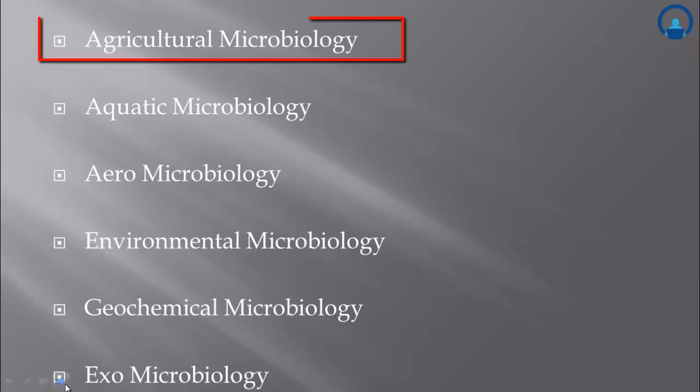Next branch is known as agriculture microbiology. This is a very important branch in the field of agriculture. In this branch, the role of microbes in agriculture is studied from the point of view of both harms and usefulness of microorganisms. Many microbes, fungi, bacteria, and viruses cause a number of plant diseases. Use of microbes as biofertilizer and several other aspects are also a very upcoming field.